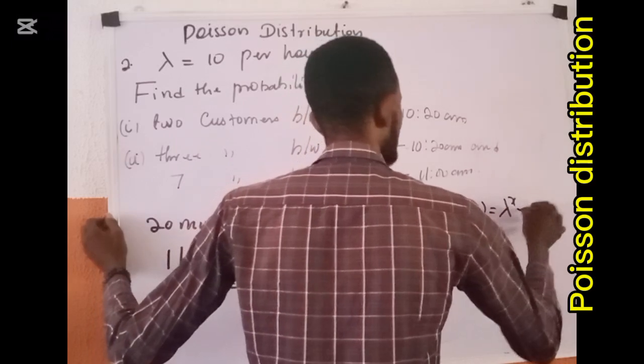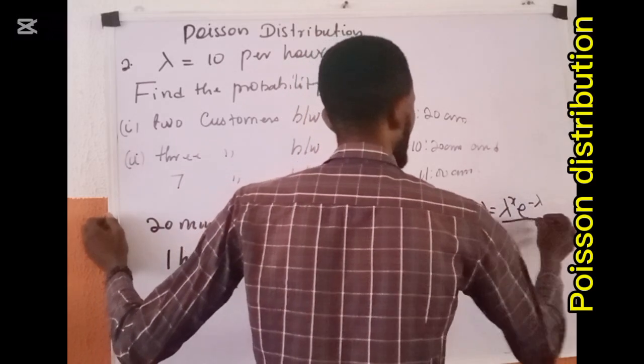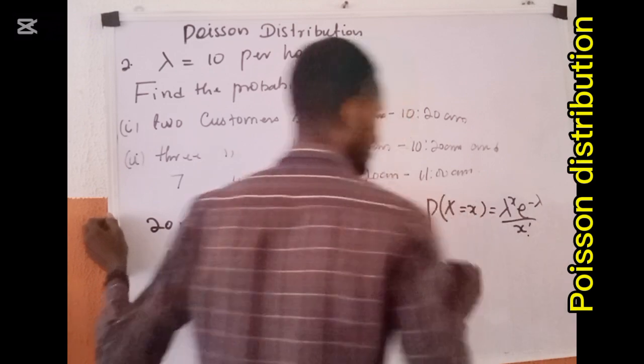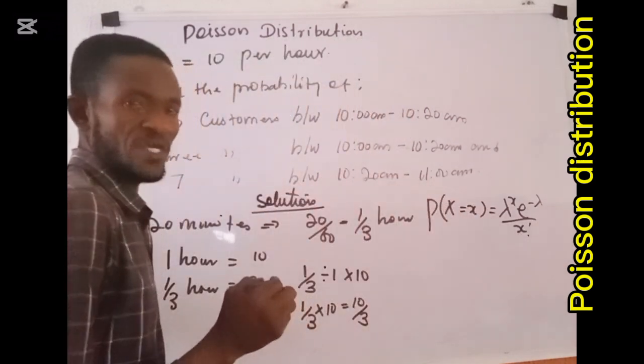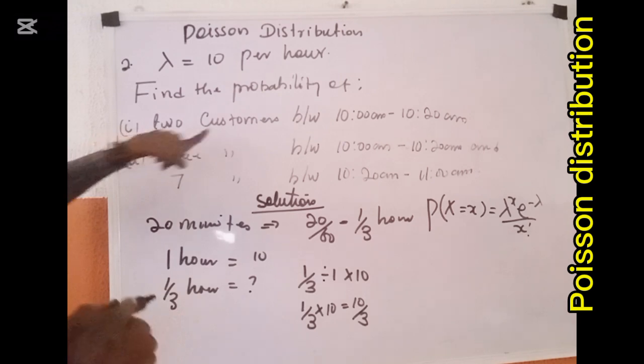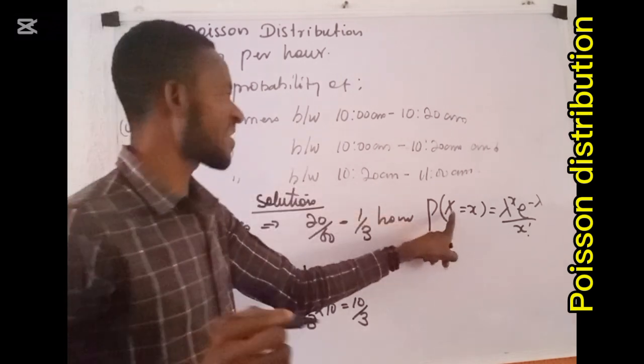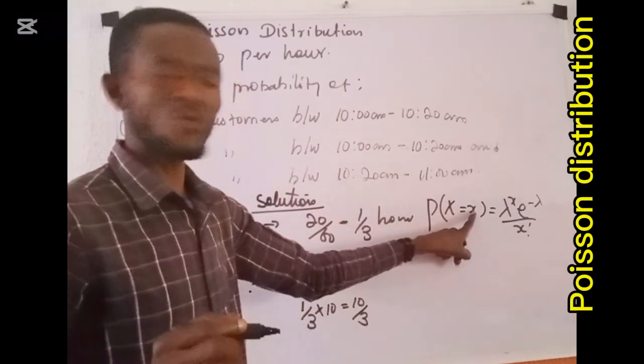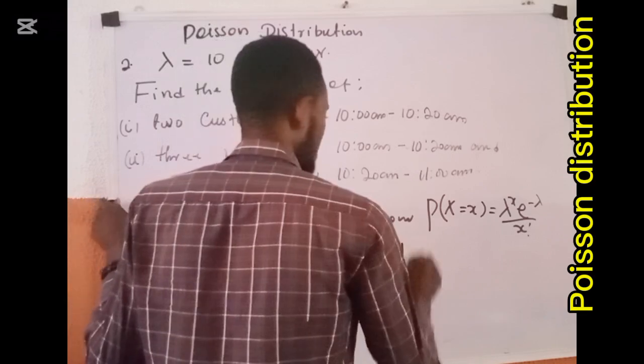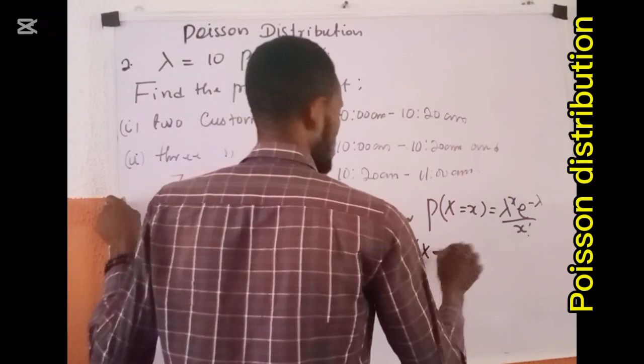And we know that the probability P of x equals x is given as lambda raised to power x, exponential minus lambda, all over x factorial. And this thing is talking about 2 customers. So when the random variable x takes a value of 2, we have P of x equals 2.